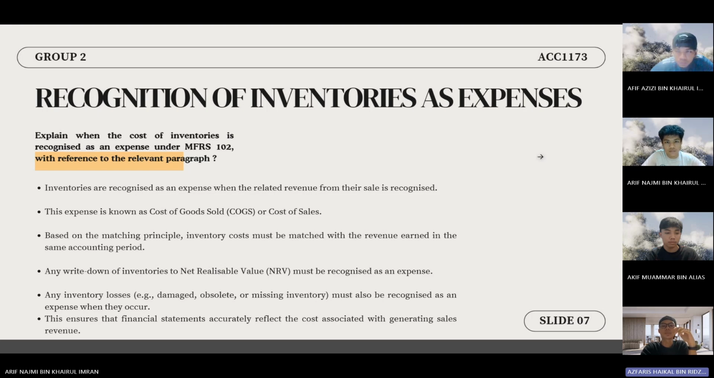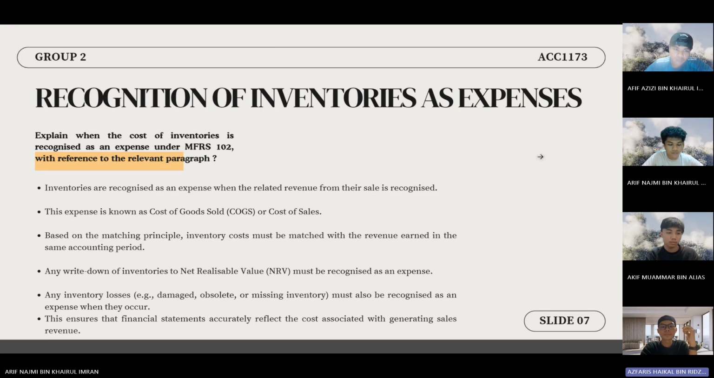The purpose of this requirement is to ensure that the cost of inventory is matched with the revenue generated from its sale. In addition, any inventory write down to net realizable value and any inventory losses must also be recognized as an expense when they occur. Therefore, inventories are recognized as an expense when the related revenue from their sale is recognized.